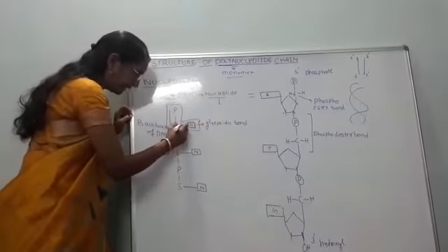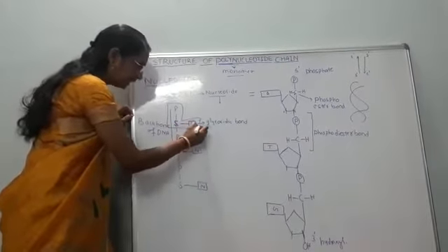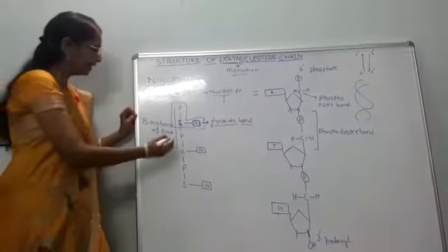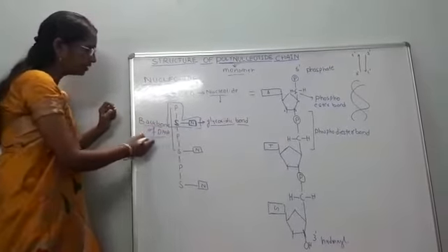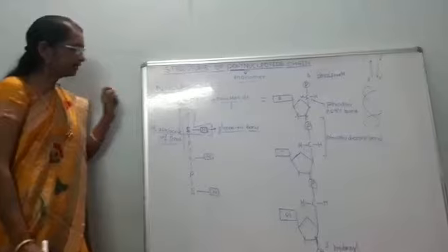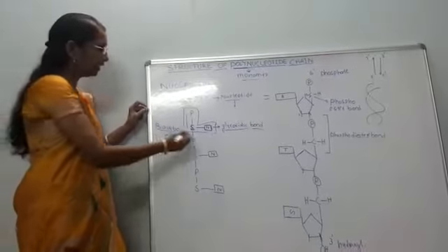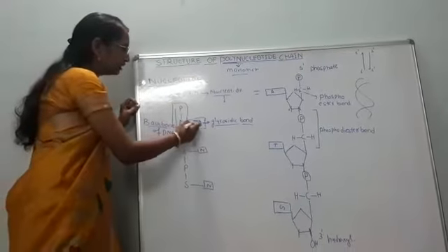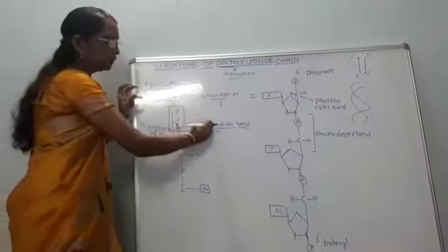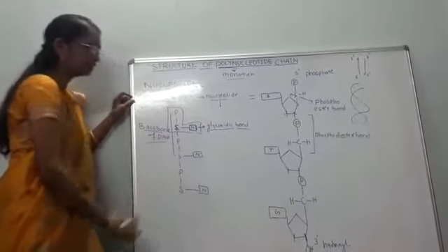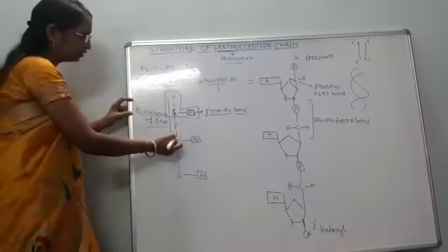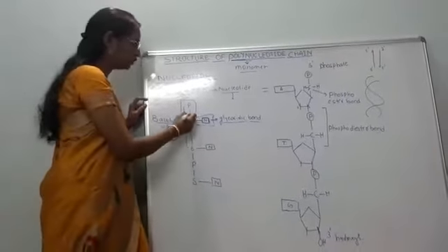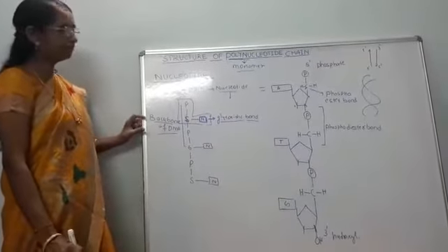Here the sugar is attached with the nitrogen base by a bond known as N-glycosidic bond. And then there is one more word called backbone. Which is the backbone of the DNA? DNA's backbone is sugar and phosphate. Why is nitrogen base not called the backbone of the DNA? Because the nitrogen base is projected from the sugar towards the inner side. So the main backbone of the DNA is sugar, phosphate, sugar, phosphate, sugar, phosphate.